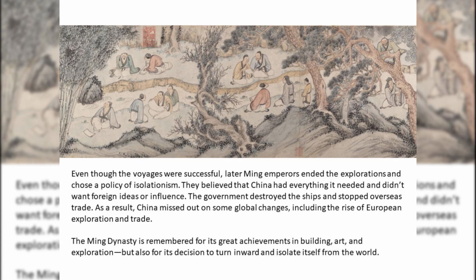Even though the voyages were successful, later Ming emperors ended the explorations and chose a policy of isolationism. They believed that China had everything it needed and didn't want foreign ideas or influence. The government destroyed the ships and stopped overseas trade. As a result, China missed out on some global changes, including the rise of European exploration and trade. The Ming dynasty is remembered for its great achievements in building, art, and exploration, but also for its decision to turn inward and isolate itself from the world.